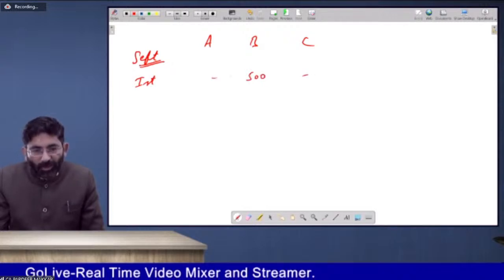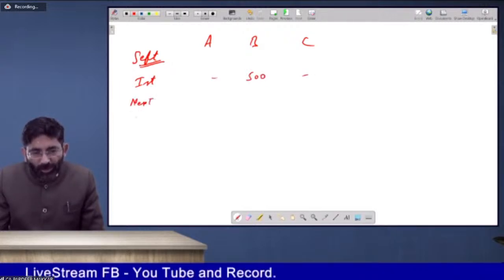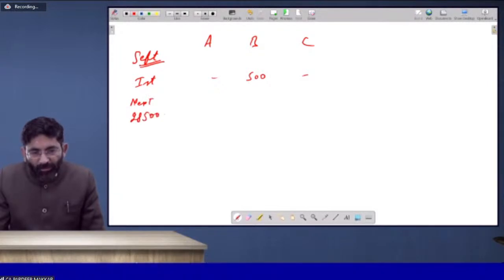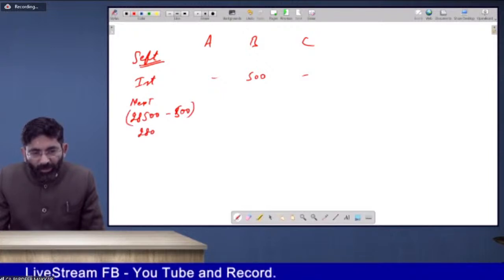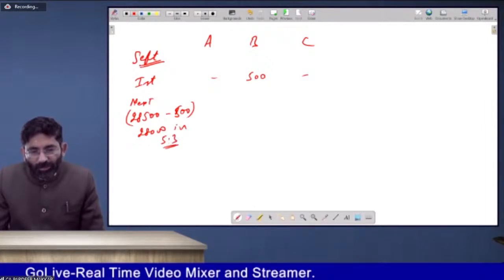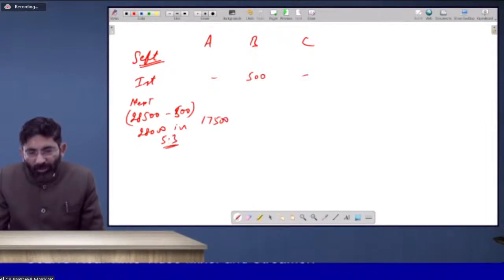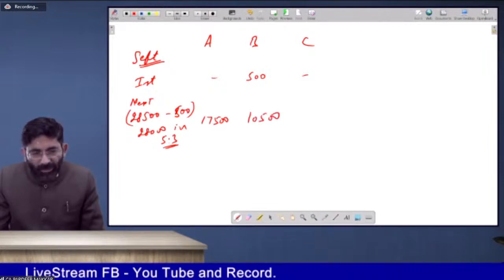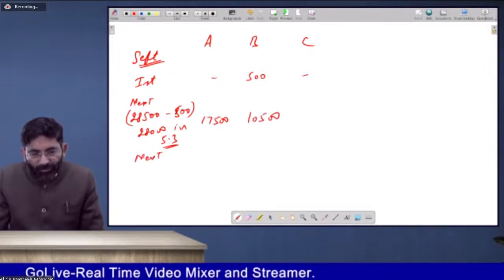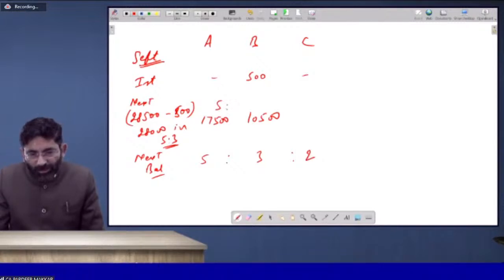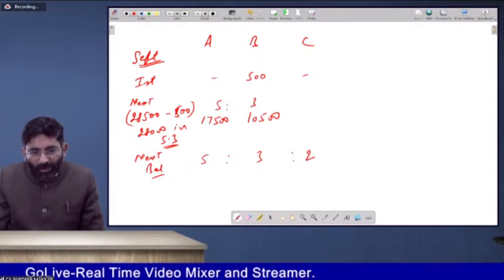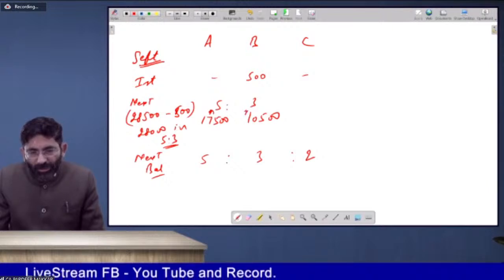Then next you have to allocate the amount of rupees 28,500 minus 500, that is 28,000, in 5:3 profit sharing ratio. So it is 17,500 and 10,500. And then whatever is the balance with you will be allocated in 5:3:2. Here also it is 5:3.